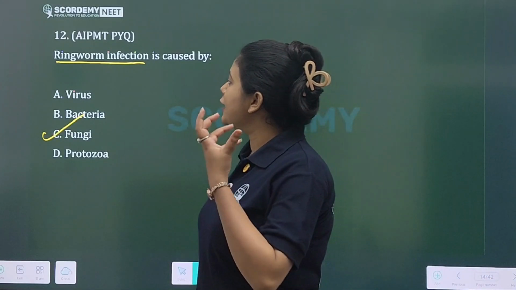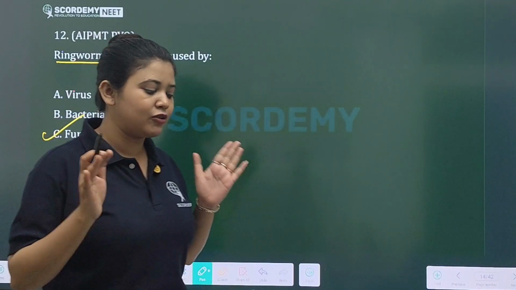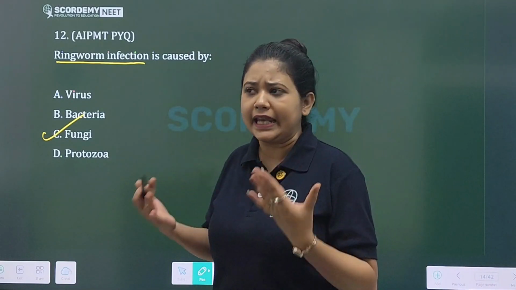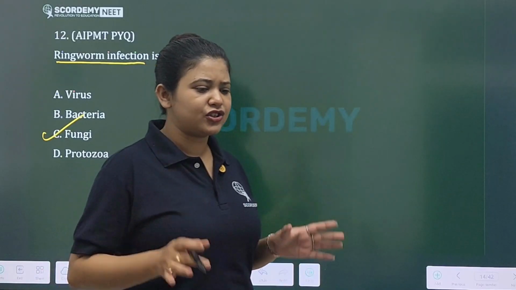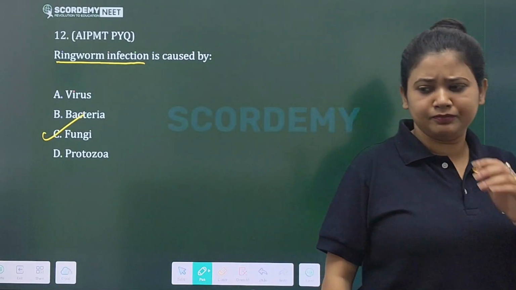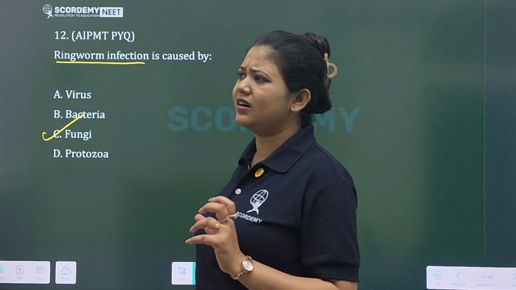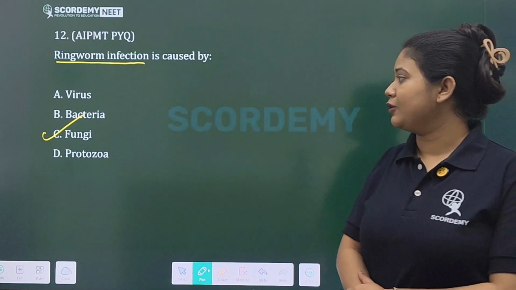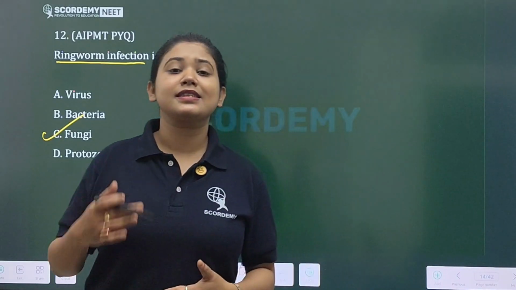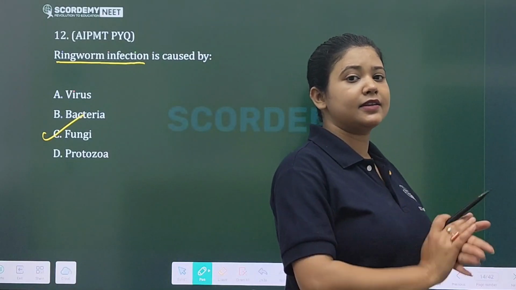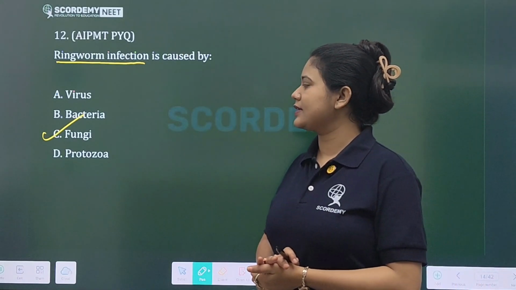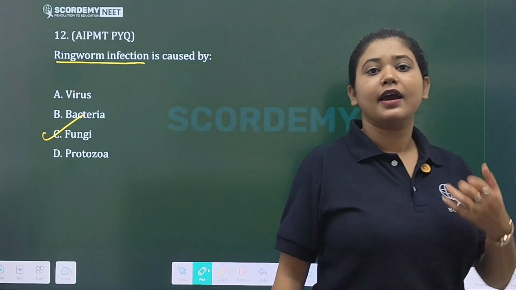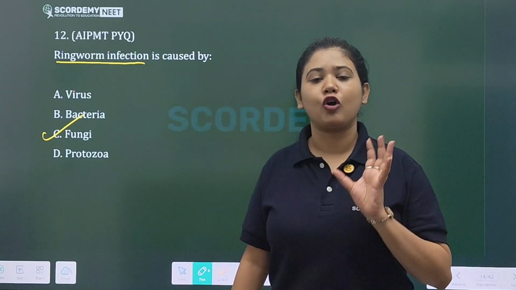Usually, ringworm infection mainly affects the skin, okay. Your skin becomes scaly, dry, itchy. The upper layer of your skin lacks the skin protein keratin, that keratin is being removed, right? That is the reason why your skin starts to break and crack, okay. These are the symptoms commonly seen.